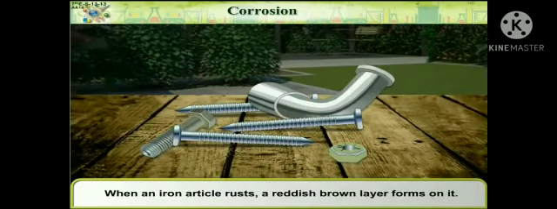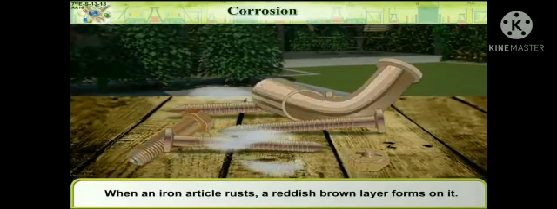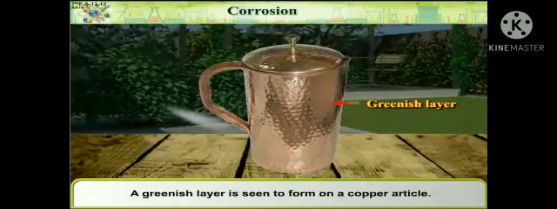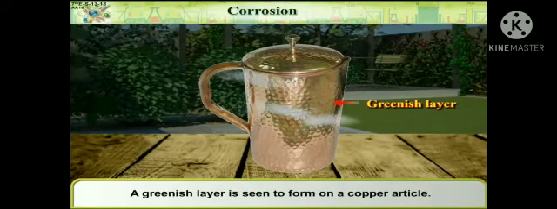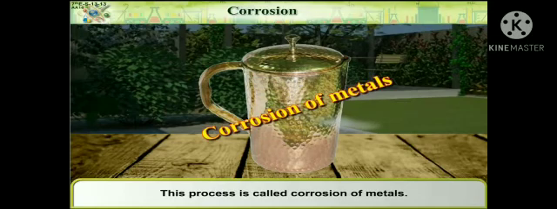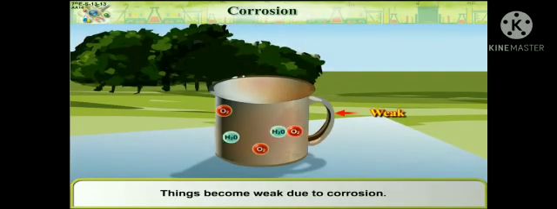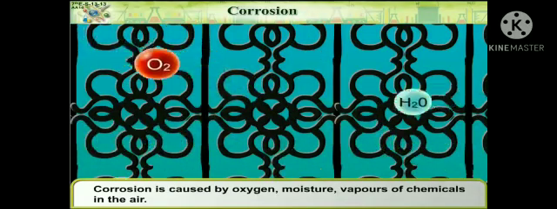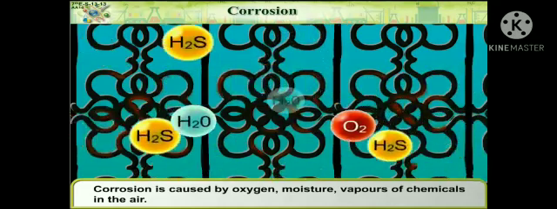Corrosion. When an iron article rusts, a reddish-brown layer forms on it. A greenish layer is seen to form on a copper article. This process is called corrosion of metals. Things become weak due to corrosion. Corrosion is caused by oxygen, moisture, and vapors of chemicals in the air.